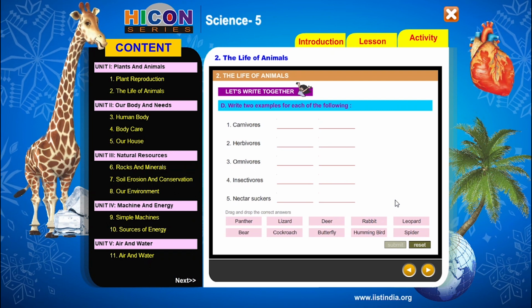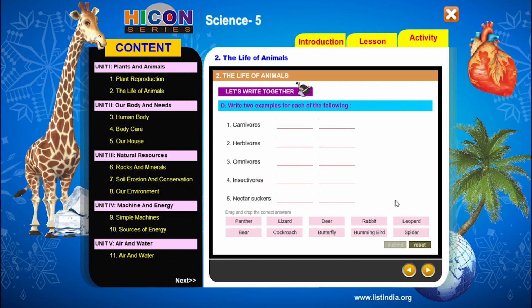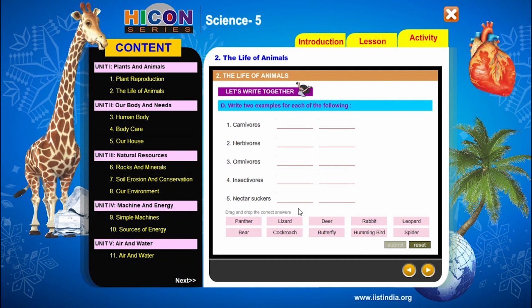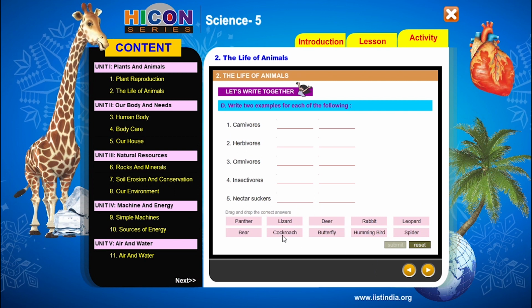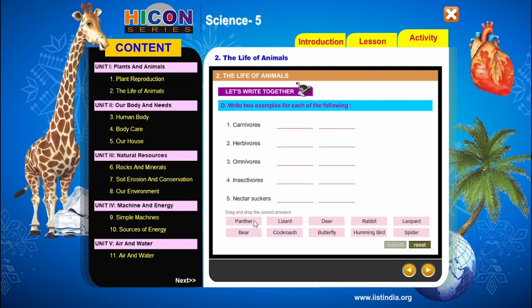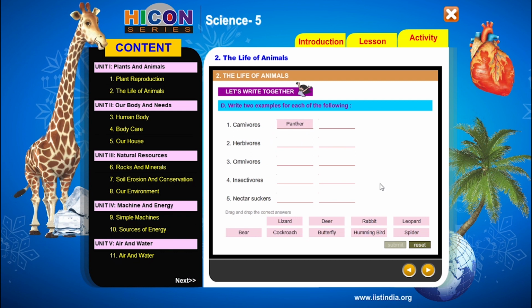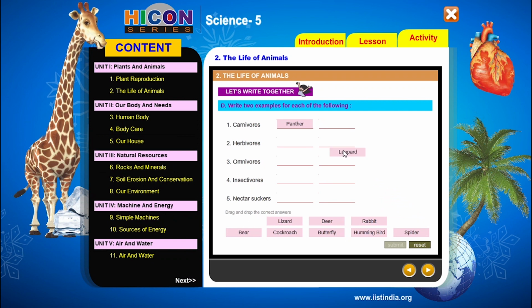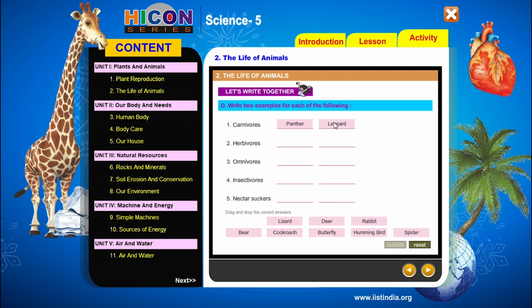So see the first one, carnivores. Carnivores means animals which eat only flesh. So let us see, among these answers, which are carnivores? The carnivores in the given answers are panther. So write panther. And the second example for the carnivores is leopard. Leopard is also a carnivore. So write the word leopard as an example for the carnivores.